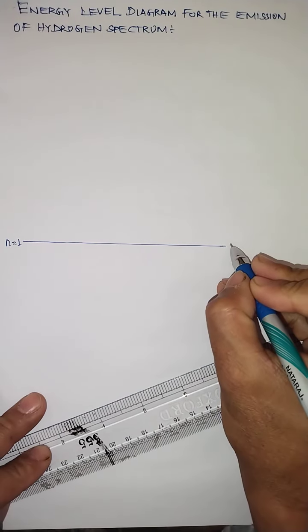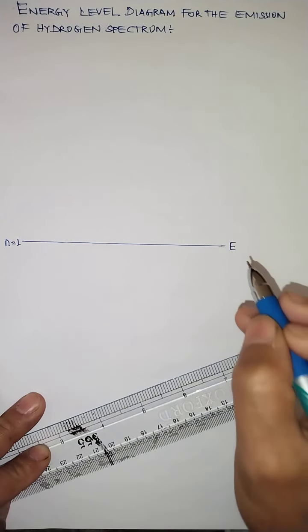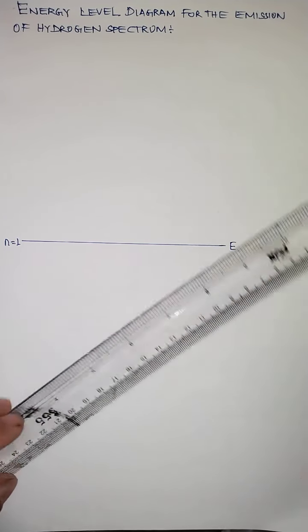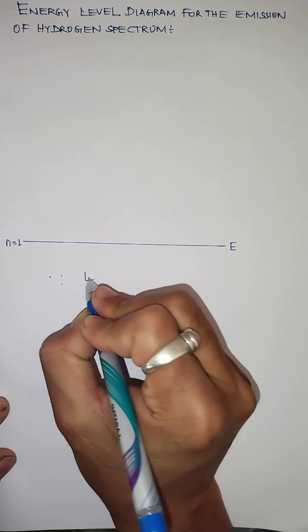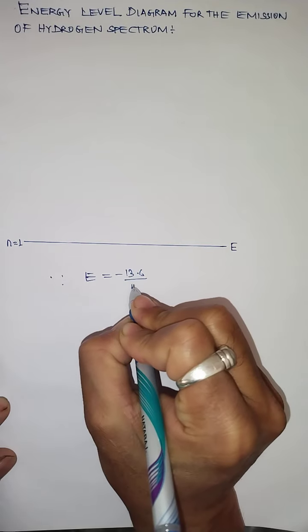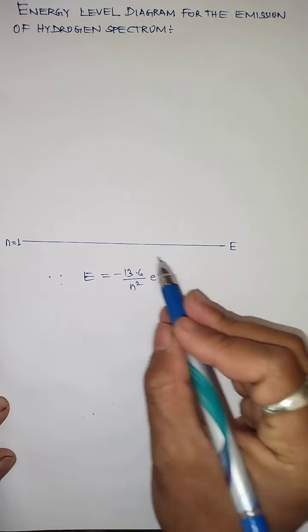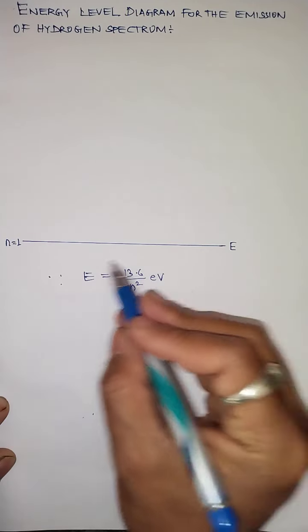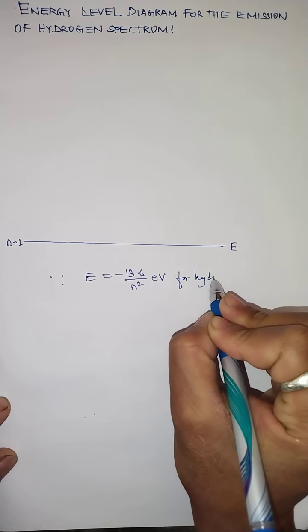This orbit has energy, and the energy acquired by the electron in any of the orbits is given by the formula, which you have done: E equals minus 13.6 by n square electron volt. So children, this is the expression of energy acquired by the electron in any orbit. This is for which atom?